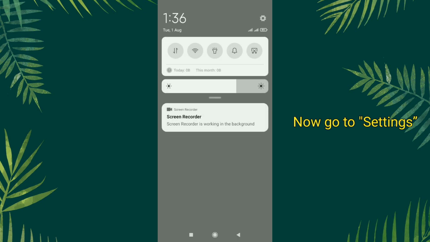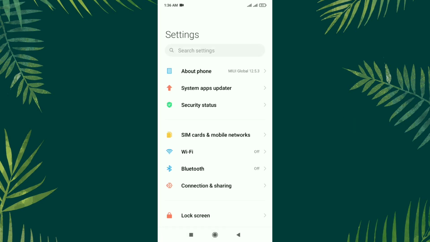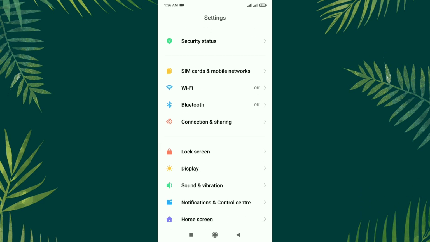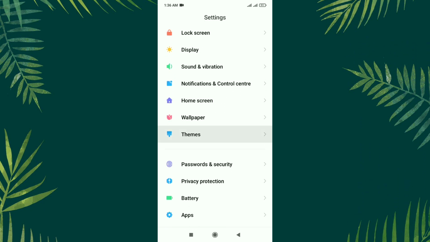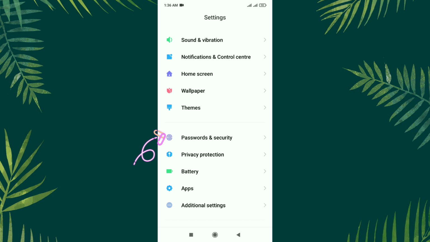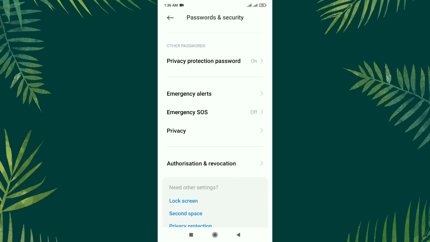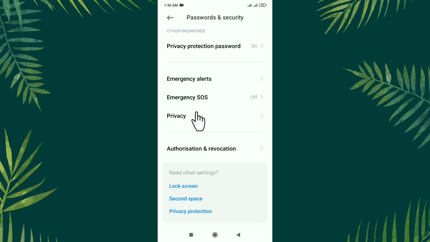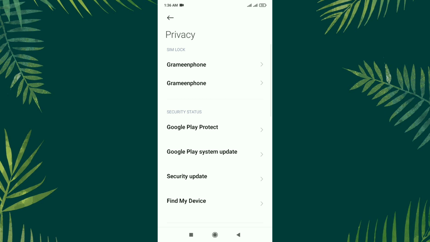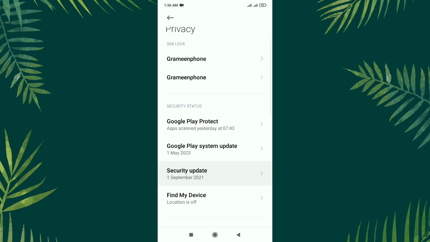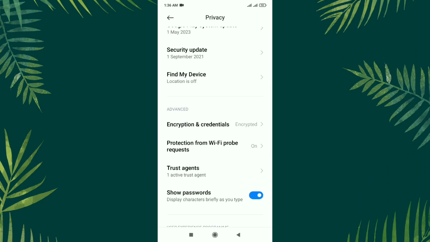First, go to settings, scroll down, you see password and security. Tap on it, scroll down and tap on privacy. Scroll down again, encryption and credentials, you have to tap on it.